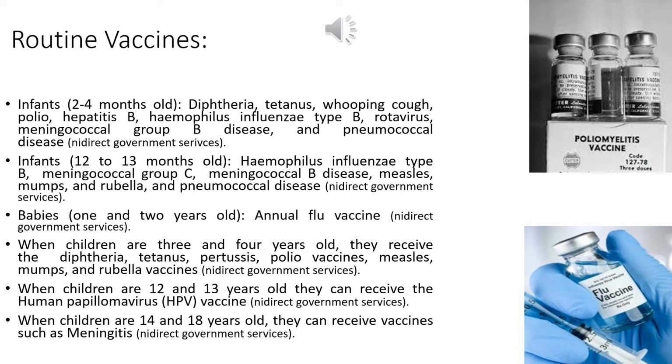Infants are supposed to be vaccinated for diphtheria, tetanus, whooping cough, polio, hepatitis B, rotavirus, and pneumococcal disease. They're also supposed to be vaccinated against measles, mumps, rubella, and as children get older, at 1 to 2 years old, they can receive the annual flu vaccine, according to the NI Direct Government Services. When children are 12 to 13 years old, they can receive the HPV vaccine, known as the human papillomavirus. When they are 14 to 18 years old, they can receive vaccines such as meningitis.